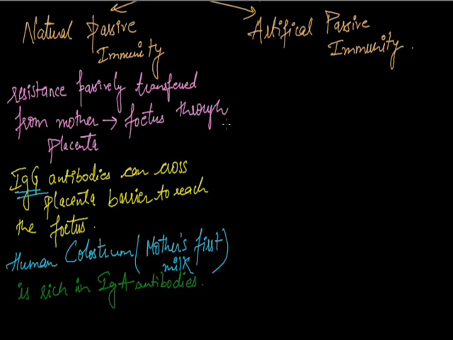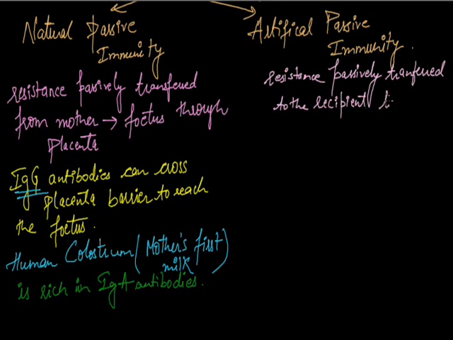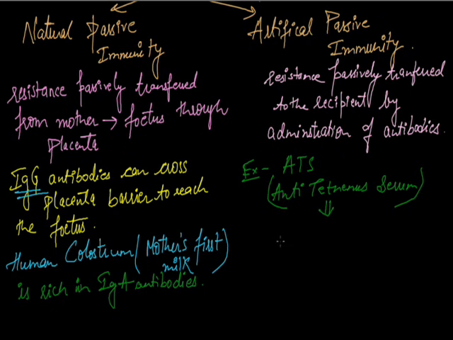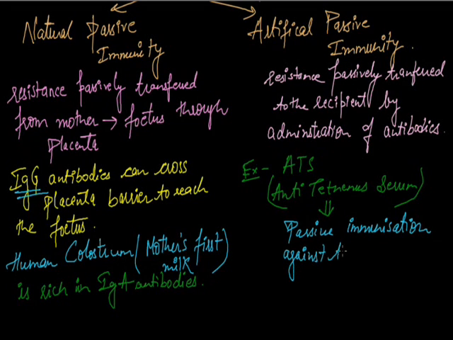Next, we discuss artificial passive immunity. It is the resistance passively transferred to the recipient by administration of antibodies. The best example of this is ATS, anti-tetanus serum, which is used for passive immunization against tetanus.